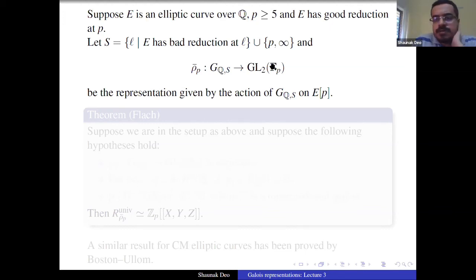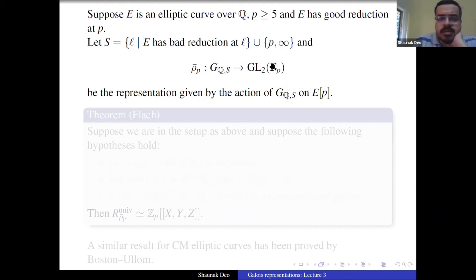Yeah, I'm not sure what you mean by this question, because I don't know what it means for a Hida family to be unobstructed. For families of elliptic curves, I'm not sure if you can really extend it, because a parameter change might harm; some class group might come into the picture if you change the parameter. But if a family of elliptic curves is nice enough, maybe. And there is some result of Boston-Ulam, but I don't remember it precisely.